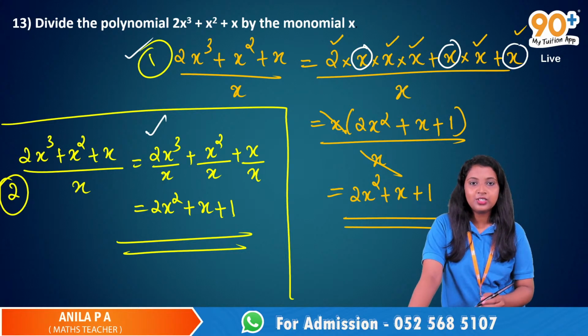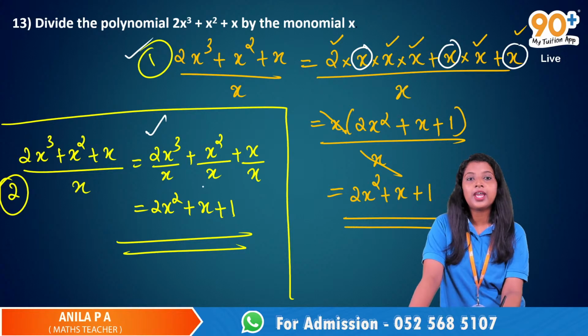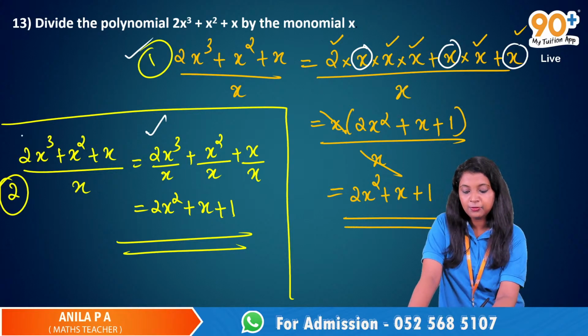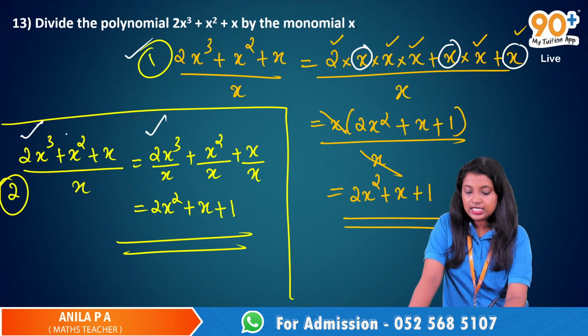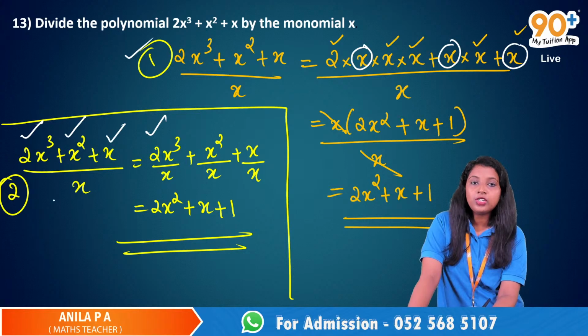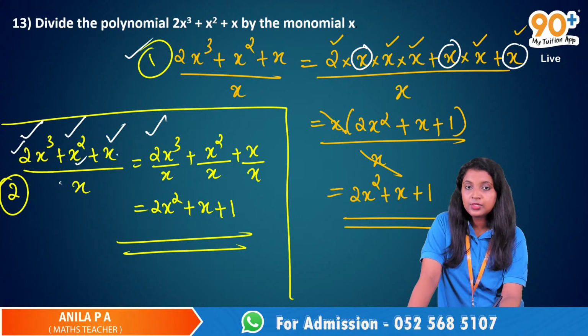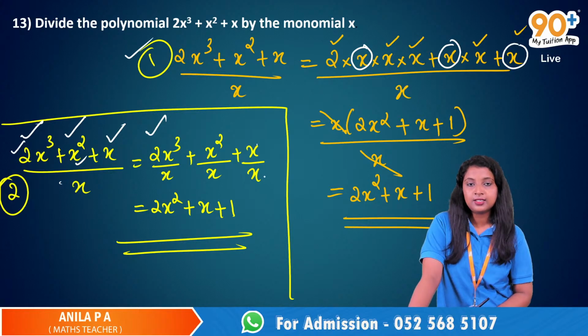So here in the denominator we have 1x, which means we have to divide each term by x. We have three terms here. First term is 2x cube, second term is x squared, and third term is x. So the three terms divided by x means I have to divide each term by x. So the first term is 2x cube divided by x, the second term is x squared divided by x, and the third term is x divided by x.